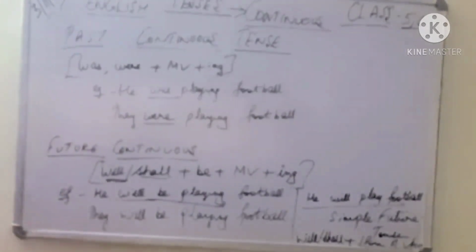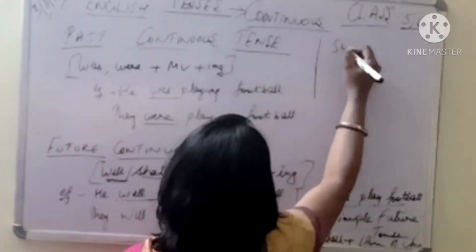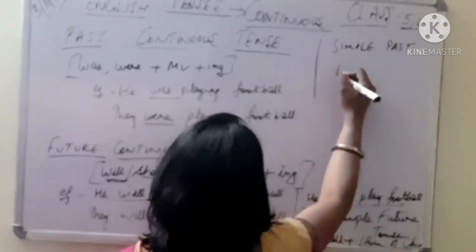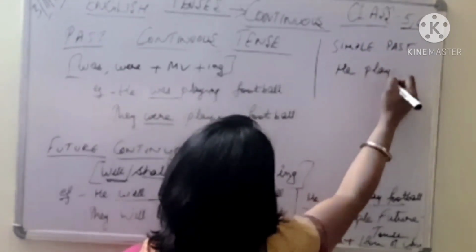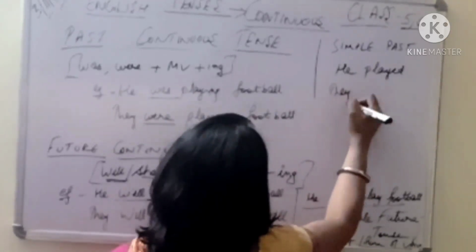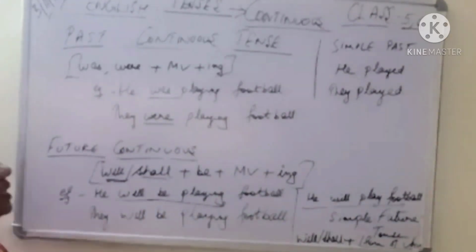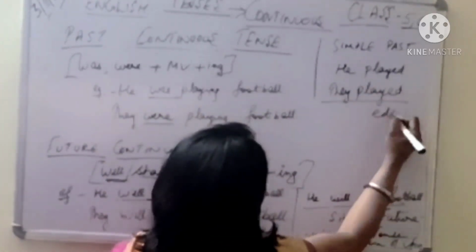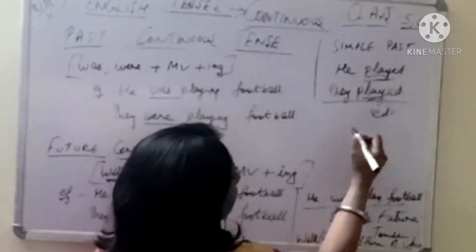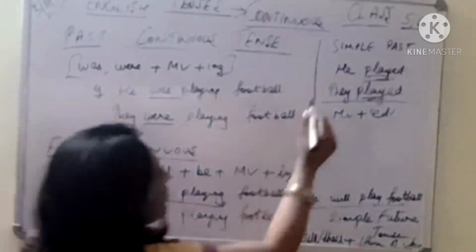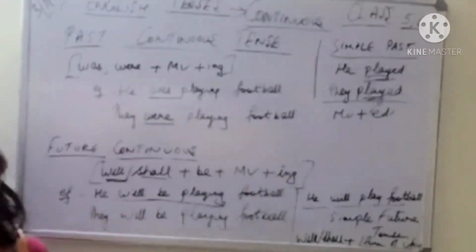As in simple past, what have we done? He played. They played. What have we done? Simply we have added ed. Right? This is play, your main verb, plus your ed, it makes your simple past tense.